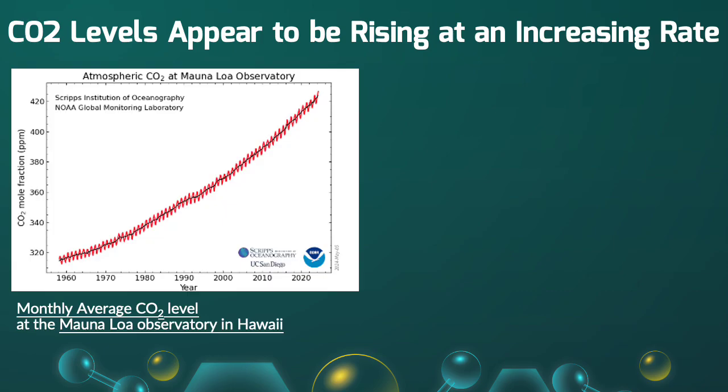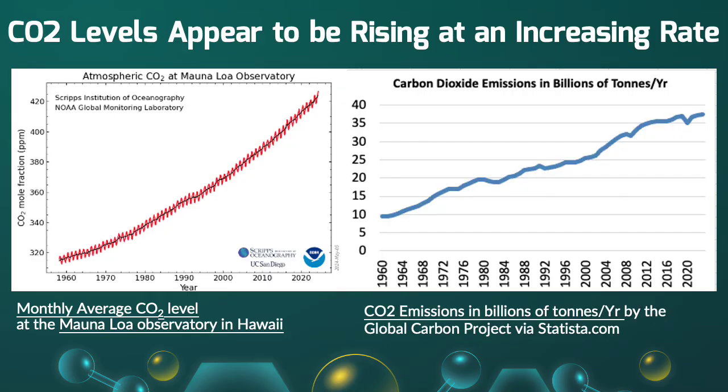As shown in the graph on the left, carbon dioxide levels in the atmosphere appear to be rising at an increasing rate. The graph on the right is showing the amount of CO2 emissions in billions of tons per year estimated by the Global Carbon Project. The latest year shown in this graph is indicating that approximately 37.4 billion tons of CO2 were emitted globally in 2024. Since the amount of CO2 emissions are continuing to increase, it appears that total energy demand is rising faster than renewable energy generation.